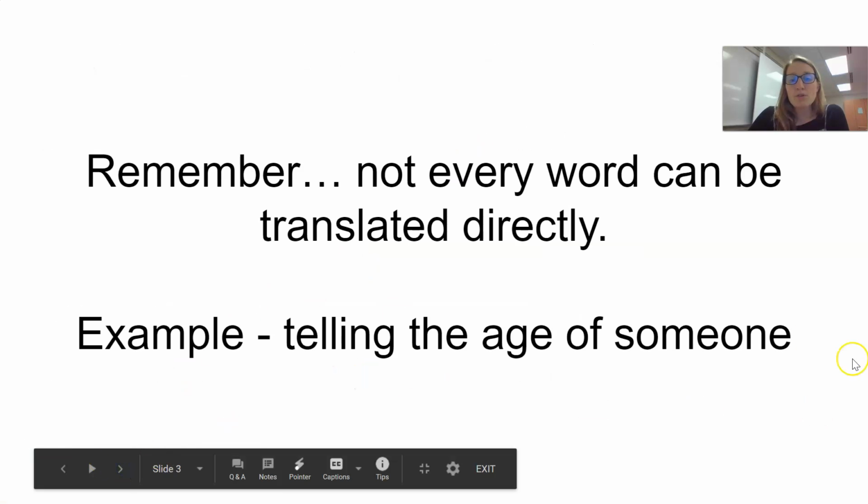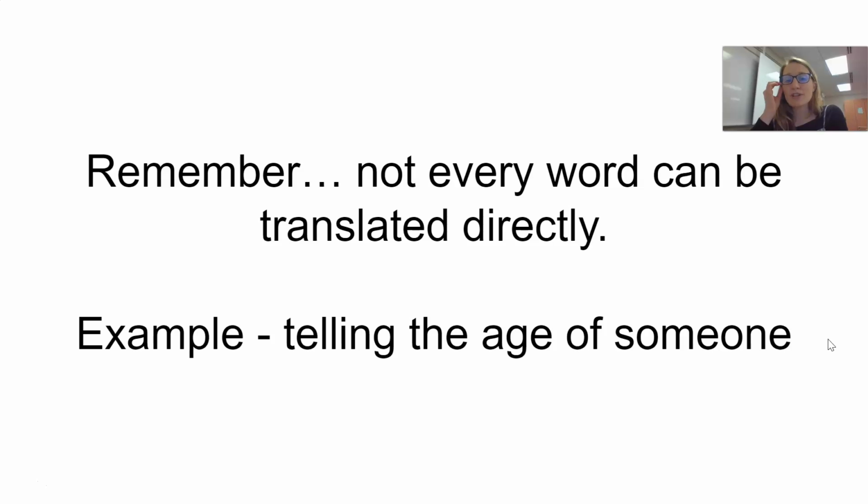Okay? Remember, not every word can be translated directly. For example, telling the age of someone. So remember from a few days ago, if I say, ¿Cuántos años tienes? I'm just asking you, how many years do you have? Really, we're asking, how old are you? Okay, so if you want to say, I am 15 years old, you wouldn't say, yo soy 15 años. You would say, tengo 15 años, okay?